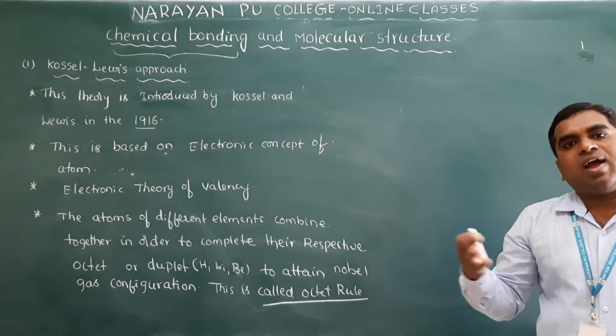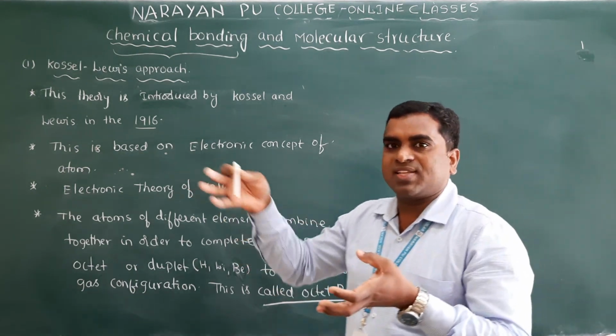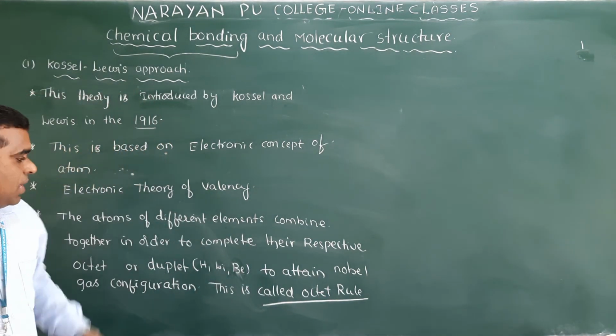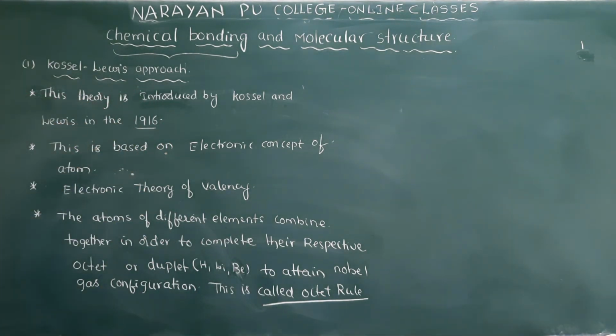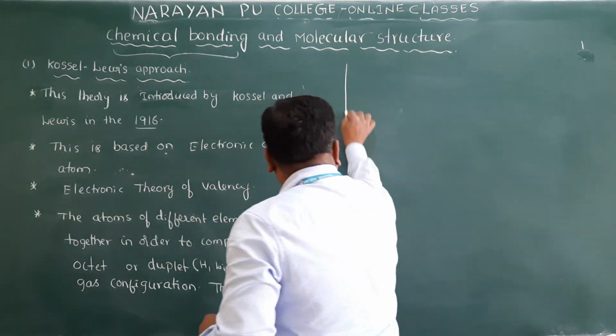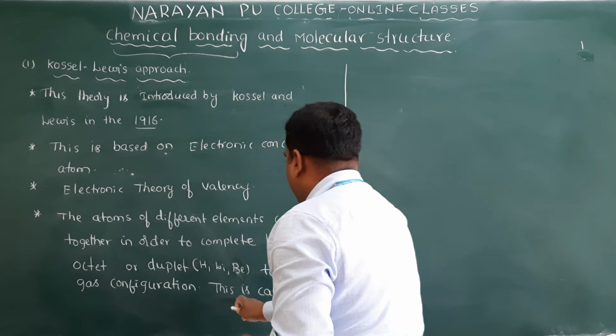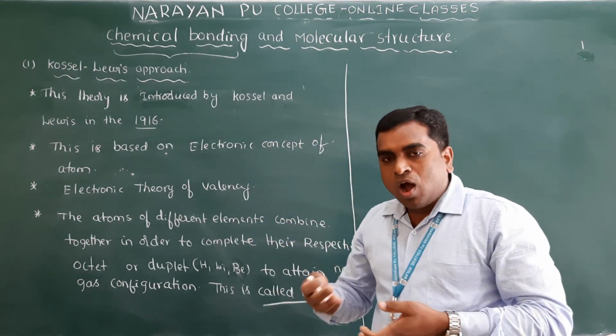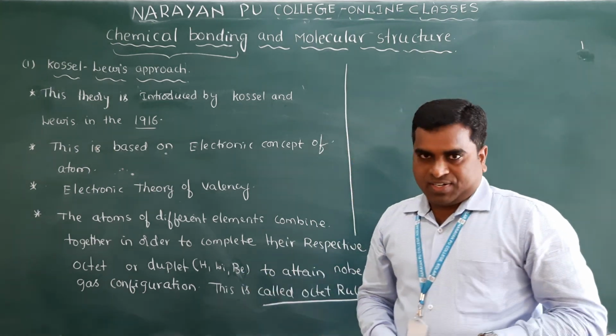That's why they are reactive and try to gain the noble gas configuration by combining with each other. That is the Kossel-Lewis theory, and how they attain the noble gas configuration. While these atoms combine with each other, how do they attain the octet?